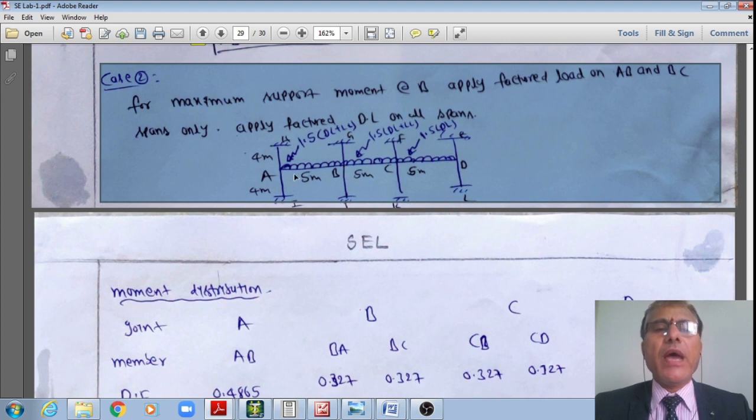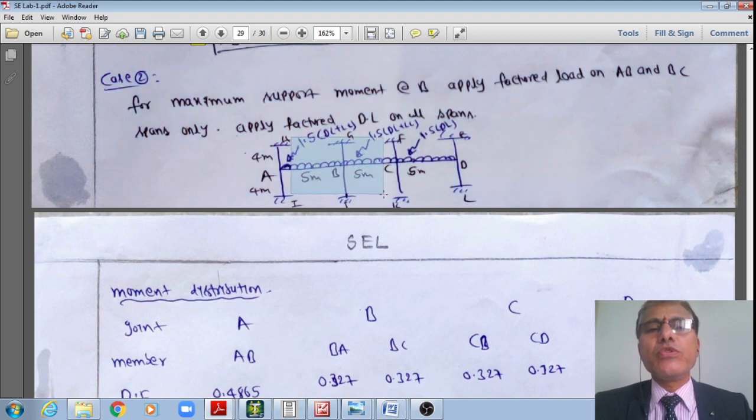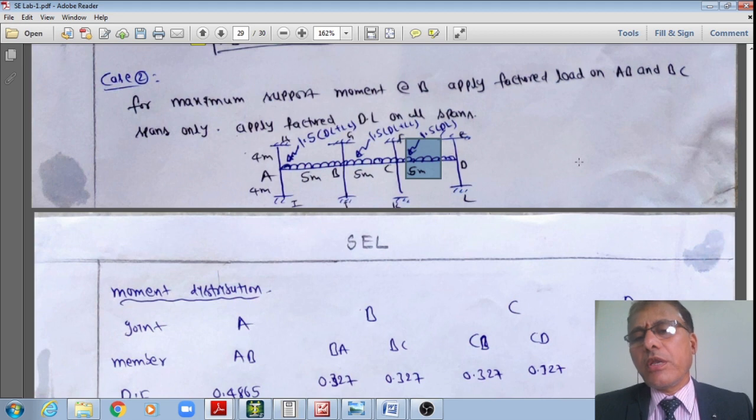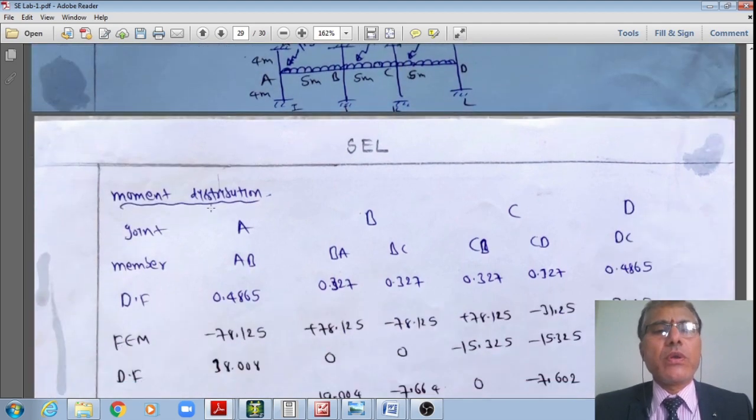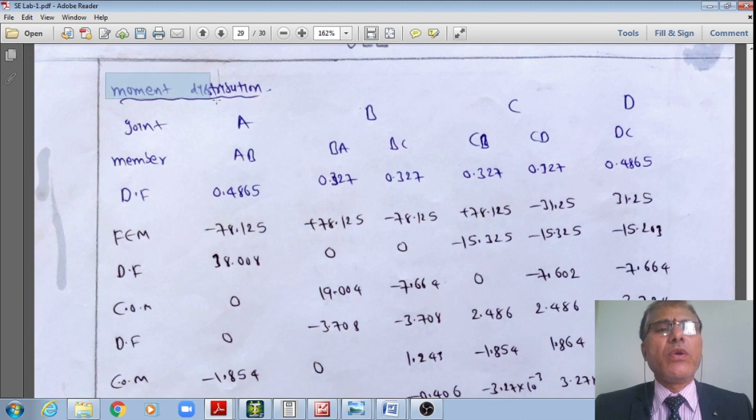Adjoining to that joint B, I do have the span AB, as well as the span BC. Therefore, on these two spans I need to apply the factored dead load plus live load, whereas on the other spans I put only the dead load. That is how the loading diagram is, student. Now I hope you understood the loading diagram I have shown. Once I do that, now I think we can do it at a quicker pace.